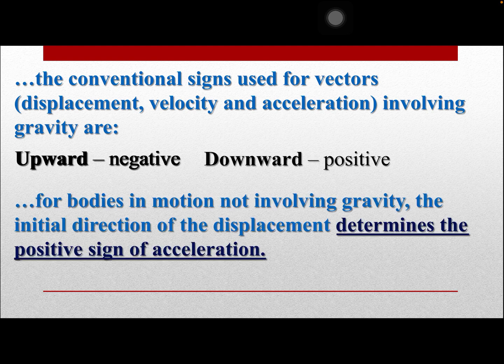So for bodies in motion not involving gravity, the initial direction of the displacement determines the positive sign of acceleration. The initial direction of the displacement is also its sign, wherever its movement goes, then we always use that as the positive acceleration. But whenever it goes against the motion, then it is now the deceleration, or the negative of the acceleration.